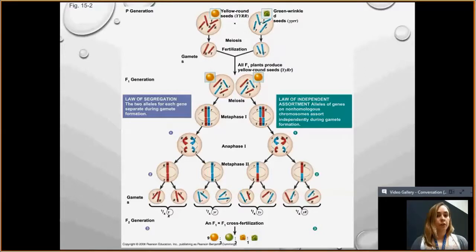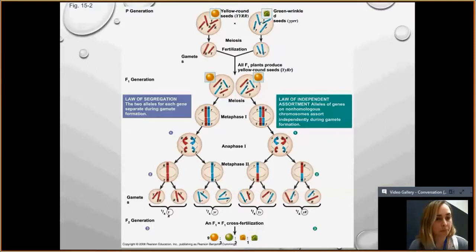In your law of independent assortment, that just says, okay, we're lining up mom and dad's chromosomes next to each other, but they each line up separately from each other. They have nothing to do with each other. So chromosome number 1, if mom's is here and dad's is here, that doesn't impact how chromosome number 2 is going to line up. It can be mom and dad on the same side here, or they can be switched. They all line up independently of each other during metaphase 1 or prophase 1 when they come together.